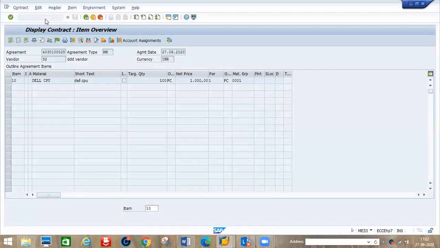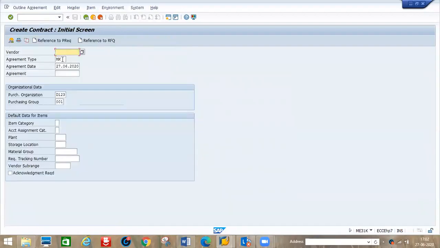ME31K. See, now I created MK. Now I will go for WK. Okay, that is Bangalore vendor 3. So I will make this one WK, that means value contract.